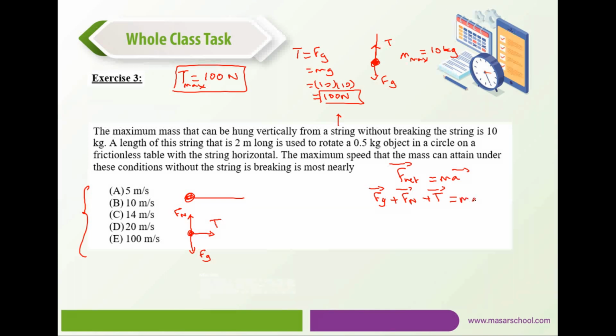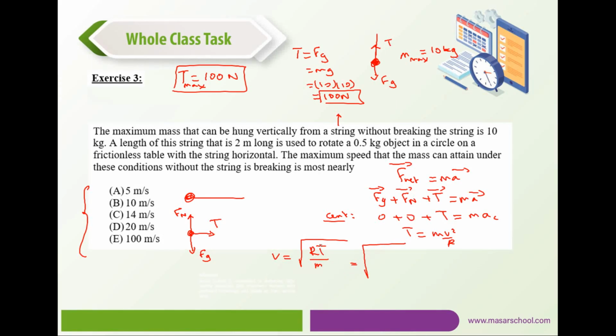So let me consider the centripetal direction. That would be 0 plus 0. So toward the center is positive. This is ma centripetal, which is T, given by mv squared over r. We're searching for the value of v. Then v would be given by the radical of r multiplied by T divided by m.